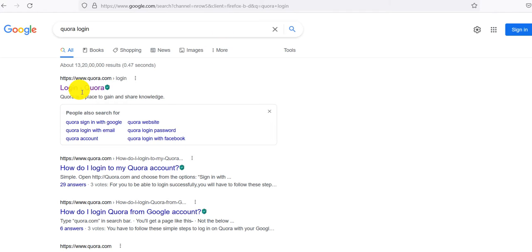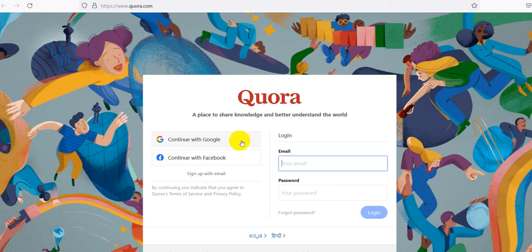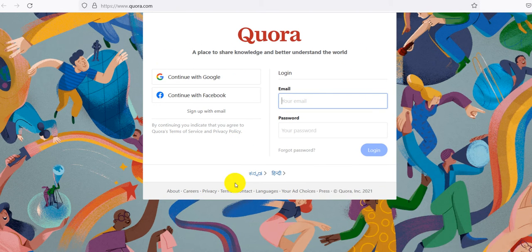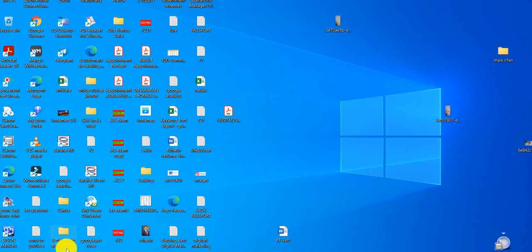Once you want to log into Quora, you can just go to Quora login. You will end up in this format. You can log in through your recent or existing Gmail account or Facebook account, where you would have given all your information related to your phone number, date of birth, and where you work, everything. So by default Quora will accept all the information.